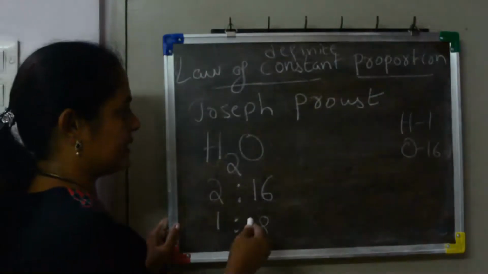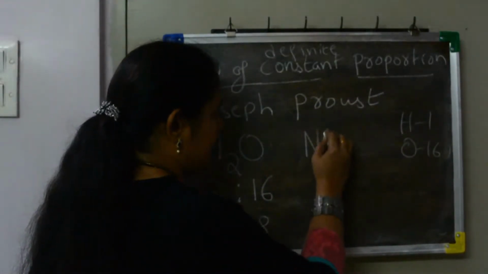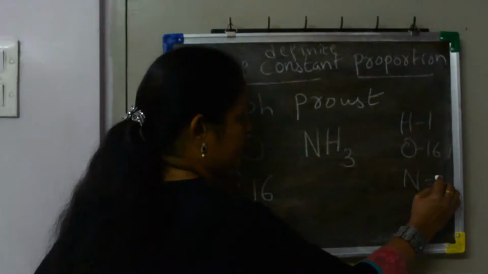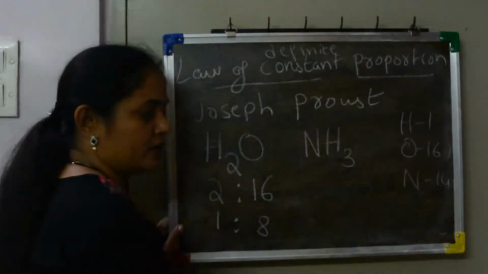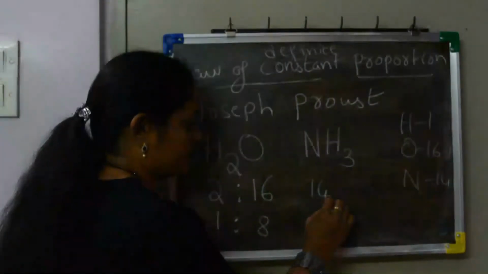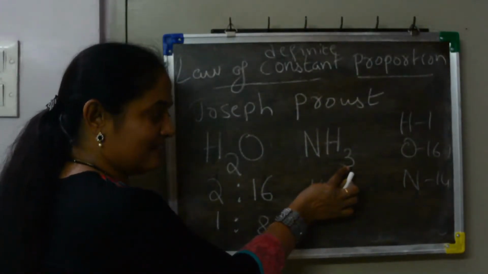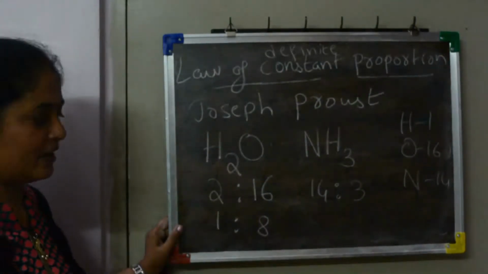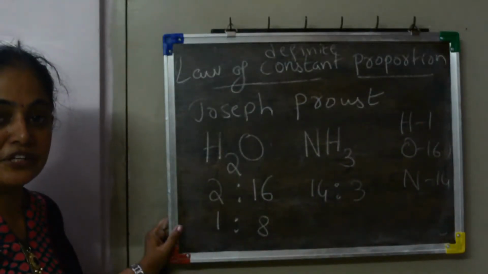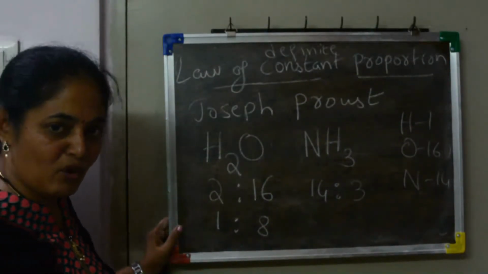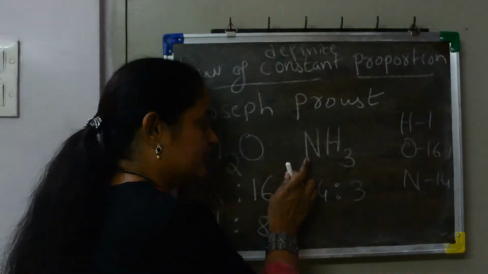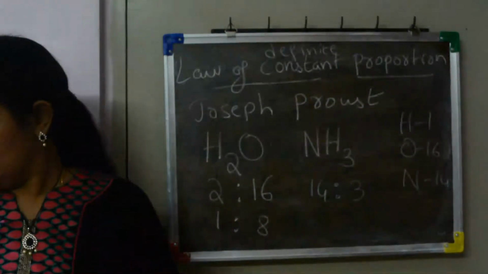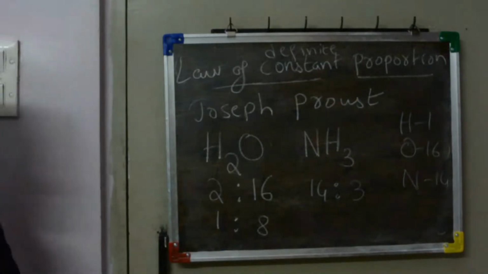You can take some other example like ammonia, NH3. Nitrogen's mass is 14. So what is the ratio here? Nitrogen is 14 is to hydrogen 3 into 1, and this will always be 14 is to 3. We cannot cancel or simplify this. 14 is to 3 will be the answer. So in ammonia, the ratio of the mass of nitrogen and hydrogen will always be 14 is to 3. That is the law of constant proportion.